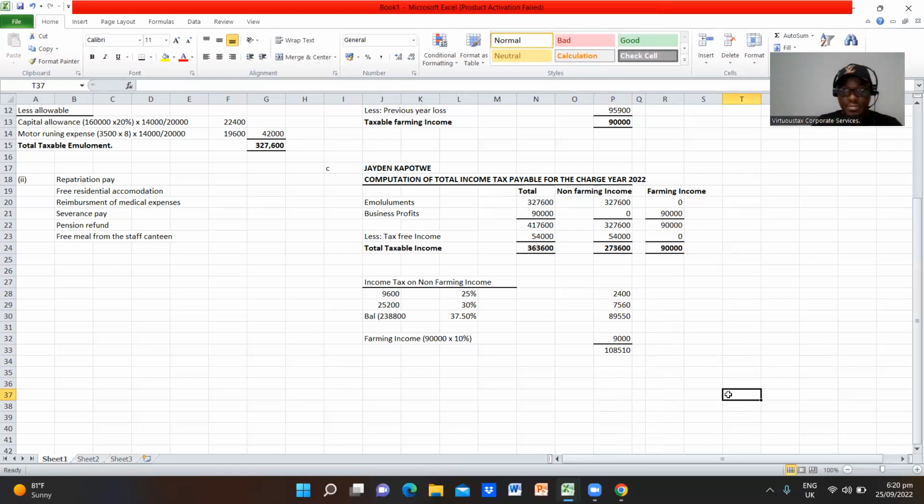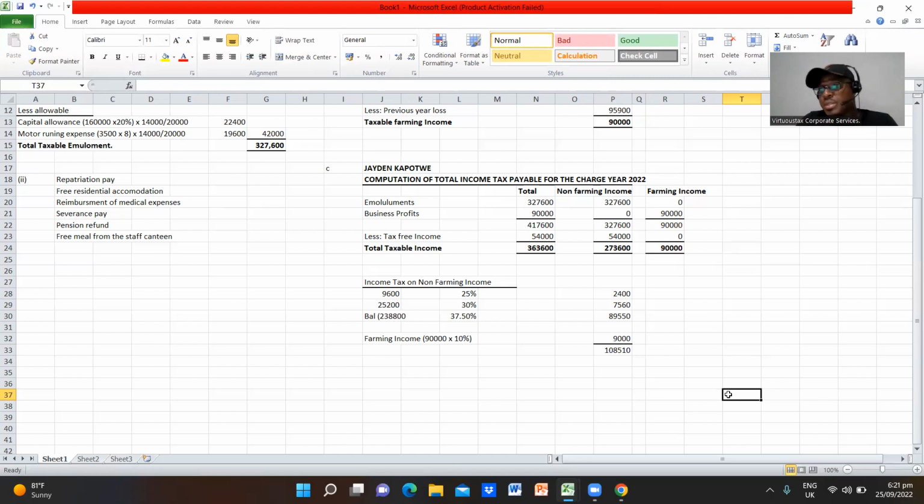as taxable income. Now, there's one thing that we need to consider here. We are told that Jaden had paid 93,763 kwacha in the charge year 2022. If we pay this amount to ZRA, that would be called double taxation. We would have taxed Jaden twice, because he has already made a payment towards pay as you earn to ZRA.